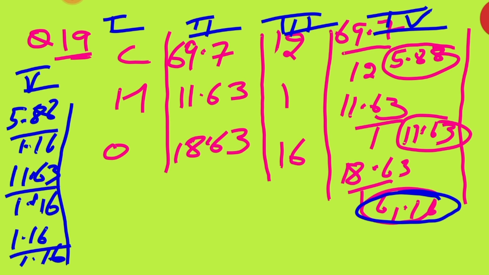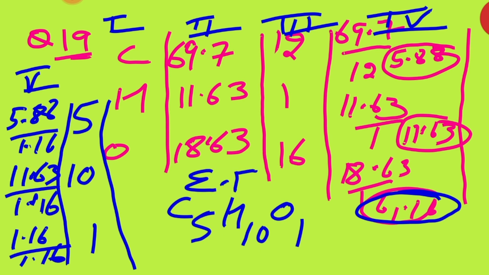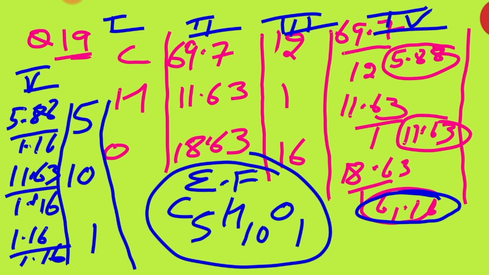Here in column number 6 we get 5, here 10 and here 1. Then the empirical formula will be C5H10O1. This is the empirical formula, beta. Clear? After finding the empirical formula, one thing we know very well: molecular formula is always equal to n into empirical formula.